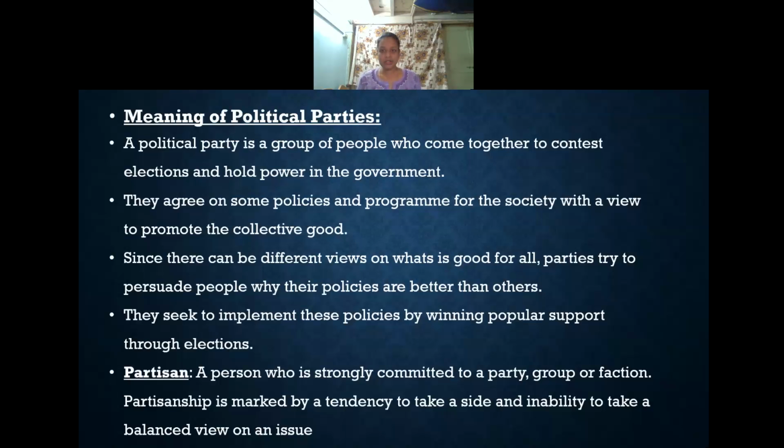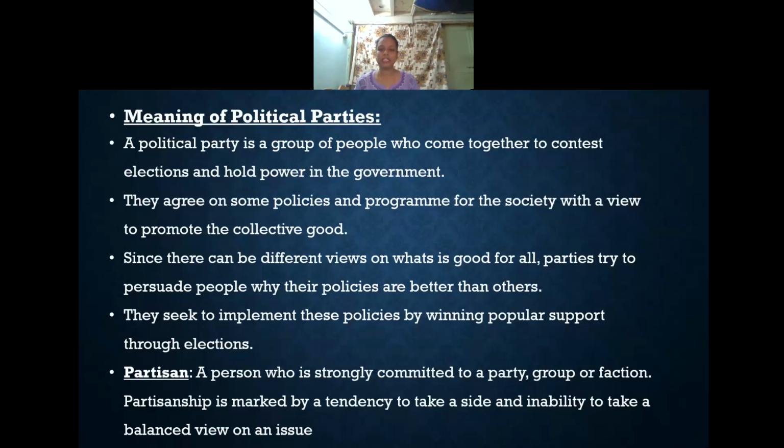Because for the success of a democracy, as well as for the democratic form of government, political parties play a very important role in the forming of government. Thus, we call parties a part of the society, and thus they involve partisanship. So, what is the meaning of partisanship?